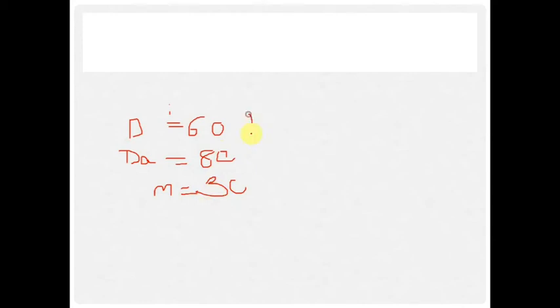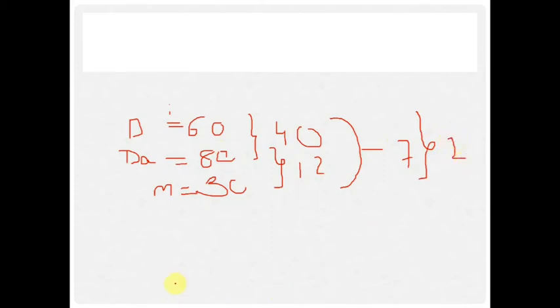So drama only is 60, dance only is 80, maths only is 30, then both in these two is 40, in these two it's 12, in drama and maths it's 7, and in all it's 2. What was asked is the number of students in any club.